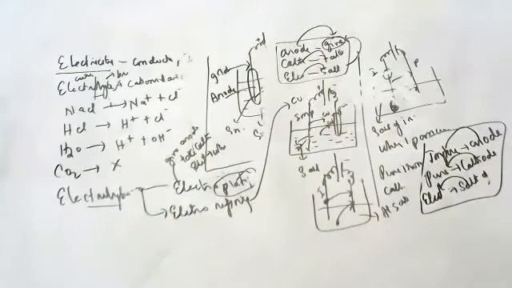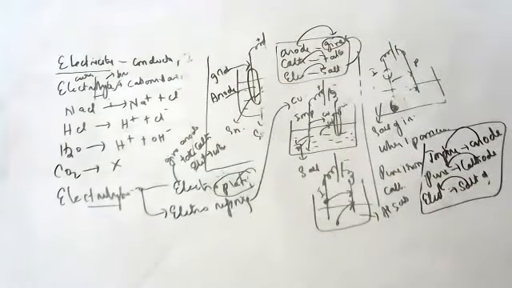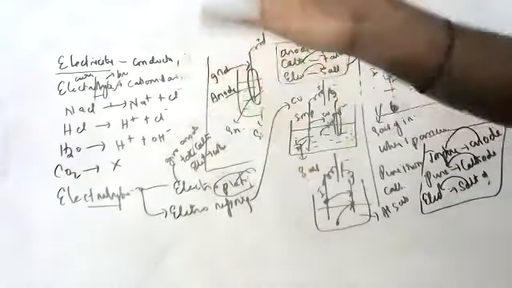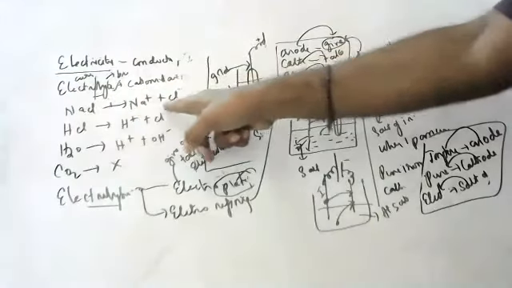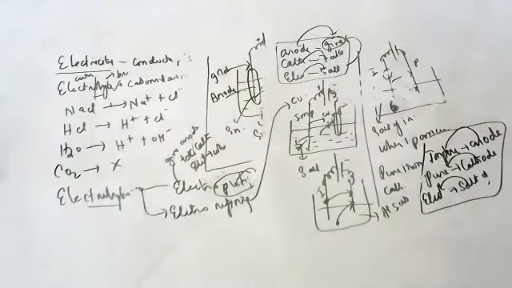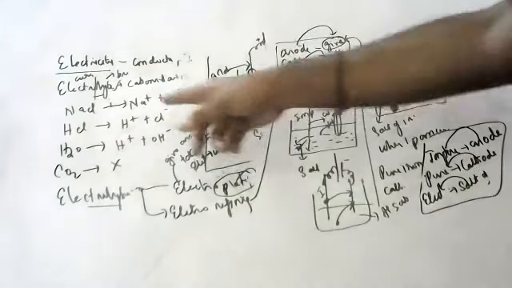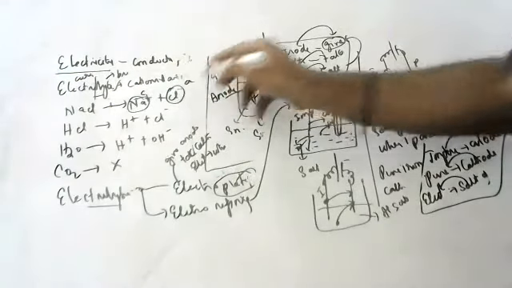What is a cation? A positively charged ion is called a cation. What is an anion? A negatively charged ion is called an anion. What is an electrolyte? A substance which conducts electricity is called an electrolyte. What is electrolysis? Breaking of electrolyte into ions. How are ions broken down? I showed you many examples of how they break up. When you pass current, they decompose into cations and anions. Cation is positive, anion is negative.